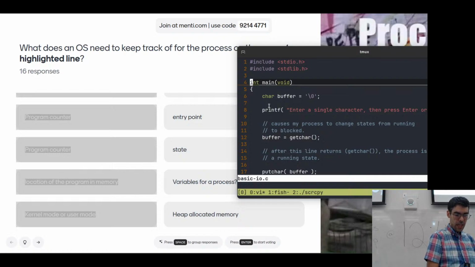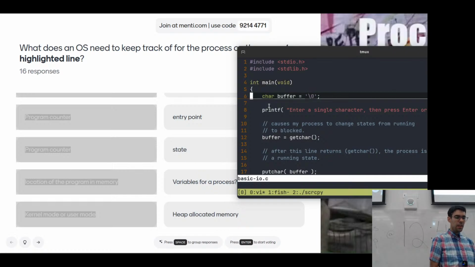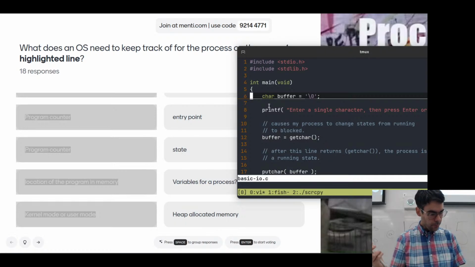Okay, I'm going to move down here. Now we're on line 6. You should be able to enter new things here if you want. With Mentimeter, I tried to set it so that you can have unlimited entries here. So now on line 6, what might we be adding to this, if anything?